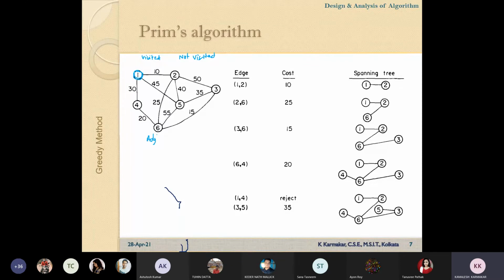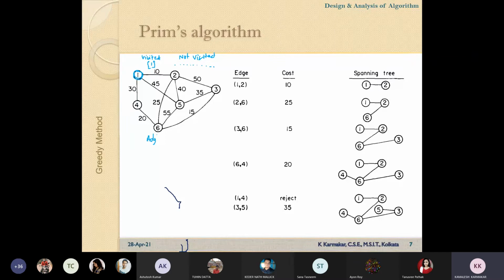When we have selected vertex 1, we add this vertex in the visited subset, and the rest of the vertices will be in the not visited subset. From vertex 1, we have to calculate the distance of all the vertices in the not visited set if there exists a direct edge.